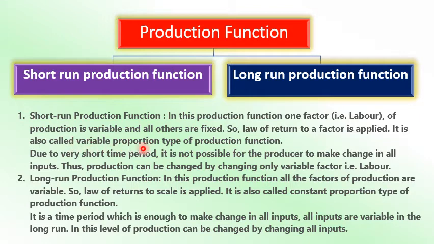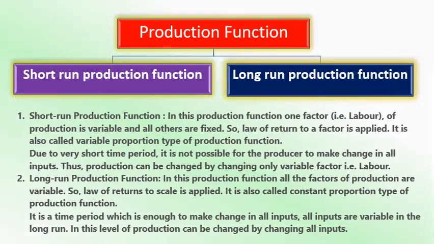Over here, the law of variable proportion works. Over here, the law of returns to scale is applied, so it is also known as the constant proportion type of production function. So these are the differences between the short run and long run production function. We'll be learning more about the short run production function, but the long run production function is not in our syllabus, so we are not going to learn any further for the long run.